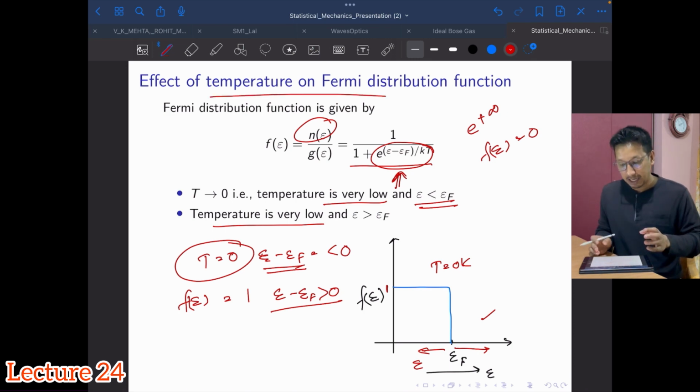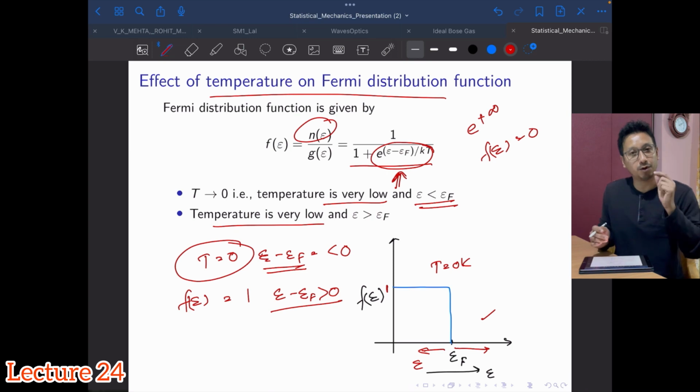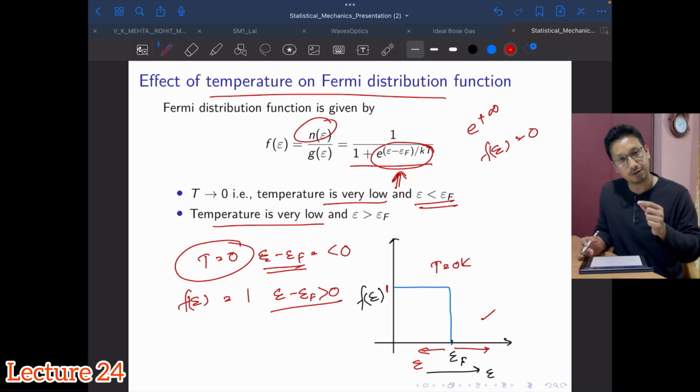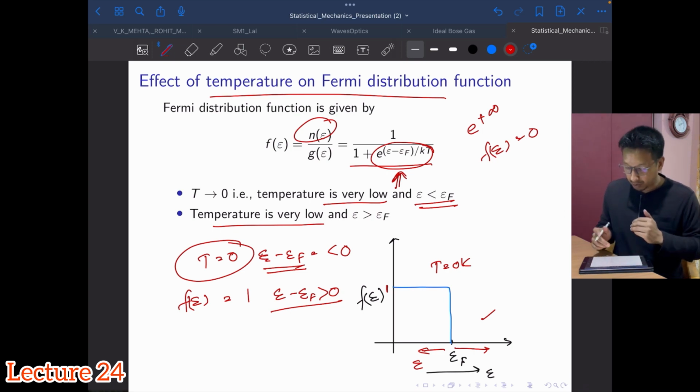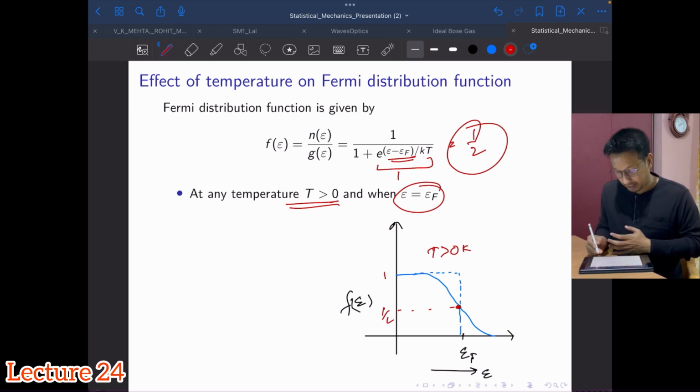If it is at T equal to 0, below the Fermi energy this distribution function is 1, and above the Fermi energy it is 0. But in case of temperatures greater than 0, it will drop and have the form that you have seen.